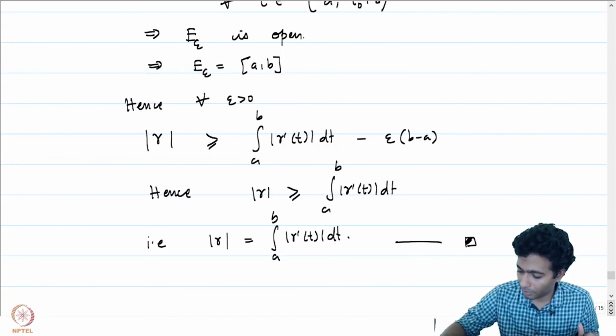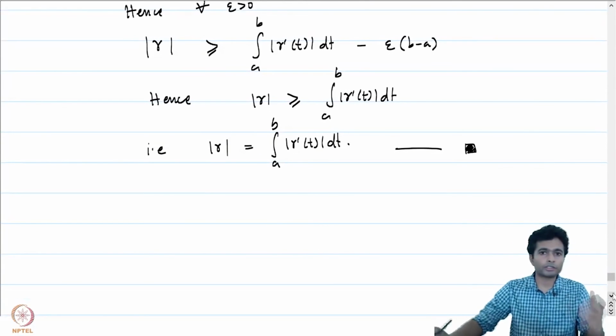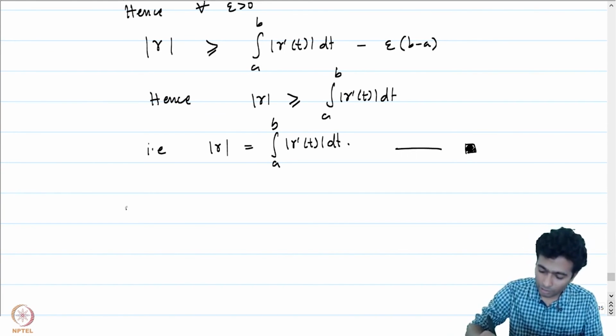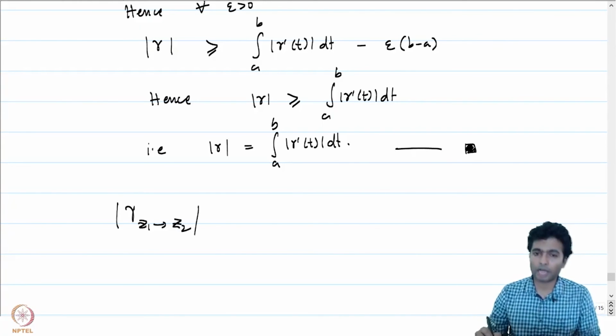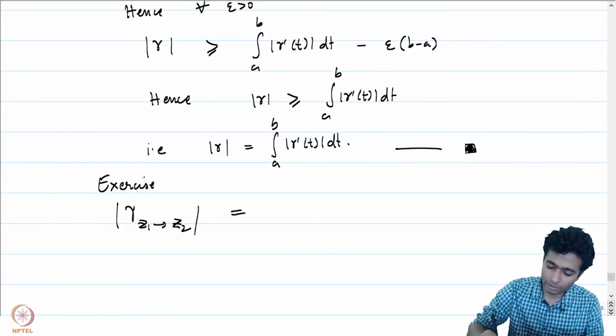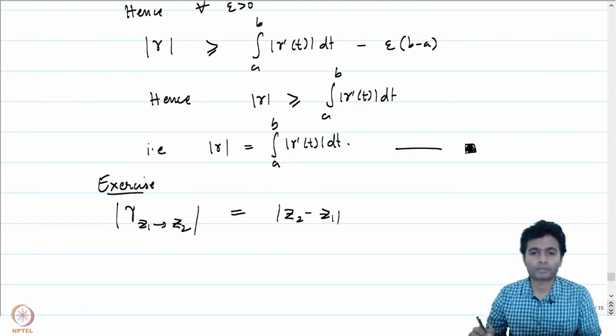So, we have shown the inequalities in both directions, and therefore the arc length of gamma is equal to the integral from a to b of mod gamma prime t dt, as we had started out to prove. So, this makes the computation of arc length of continuously differentiable curves extremely easy. For example, if you look at the arc length of the curve gamma from z1 to z2, it's an exercise for you to compute the integration; this is just going to be mod of z2 minus z1.